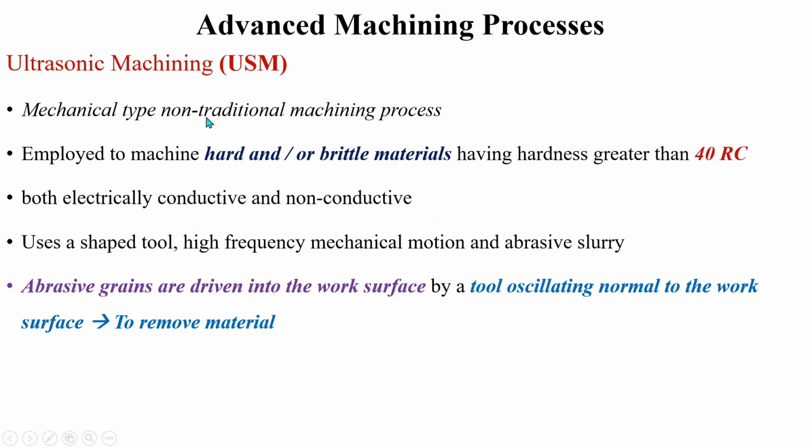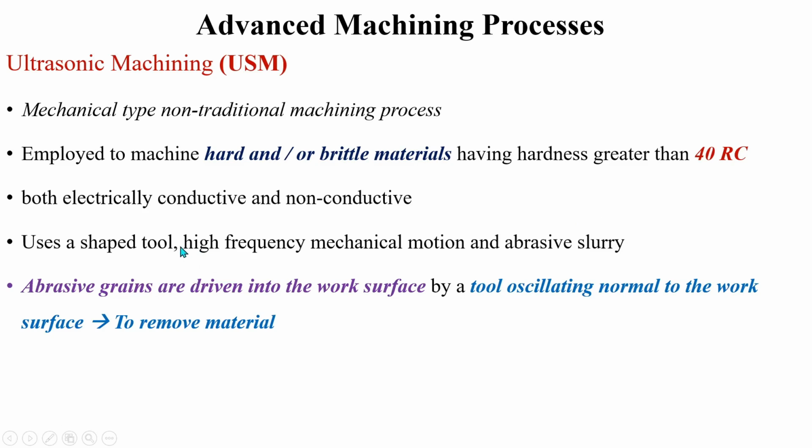In case of ultrasonic machining, we use a shaped tool. Here the tool has a contour that has to be generated on the workpiece surface, and the tool is given a high frequency mechanical vibration. Because of this mechanical vibration, the material will be removed from the workpiece surface. The gap between tool and workpiece surface is filled with abrasive slurry. Here abrasive slurry is a mixture of abrasive particles and water.